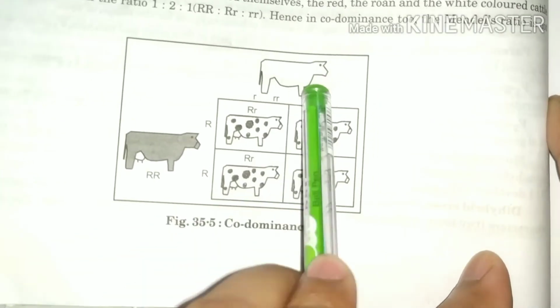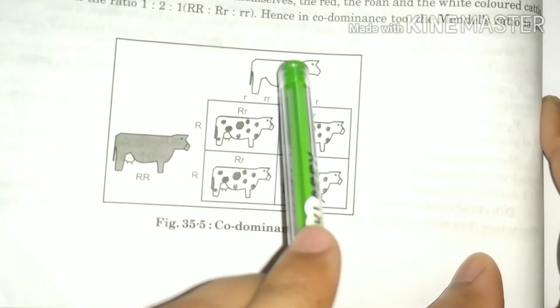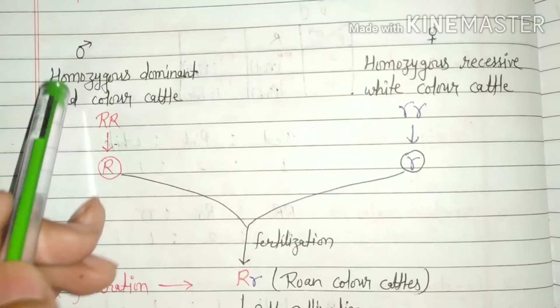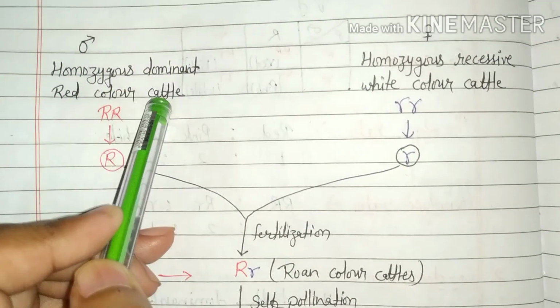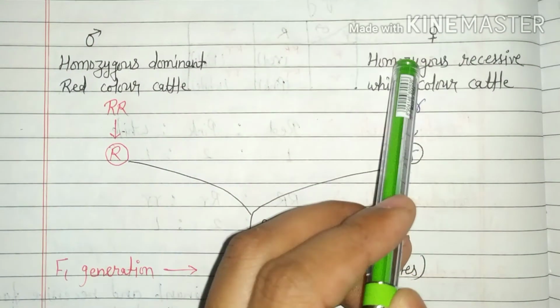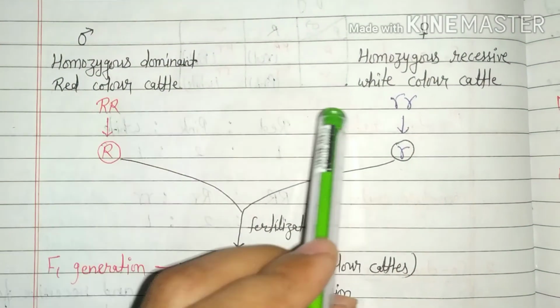When cross occurs between them, then roan color cattle are produced in F1 generation, when homozygous dominant red color cattle are crossed with homozygous recessive white color cattle, it means capital R crossed with small r.